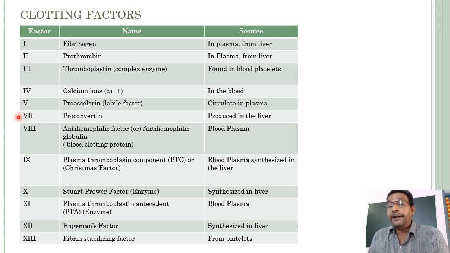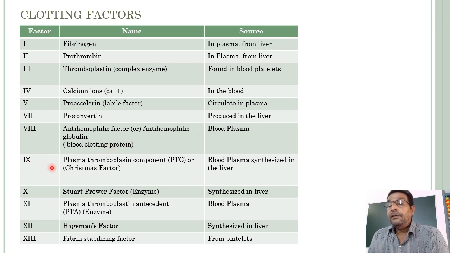Okay. Factor 7, proconvertin, is produced in the liver. Fibrinogen, prothrombin and proconvertin are synthesized in the liver. Next, factor 8, anti-hemophilic factor or anti-hemophilic globulin, simply AHG. This is a blood clotting protein in the blood plasma.